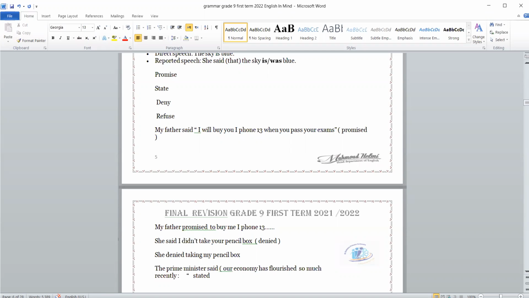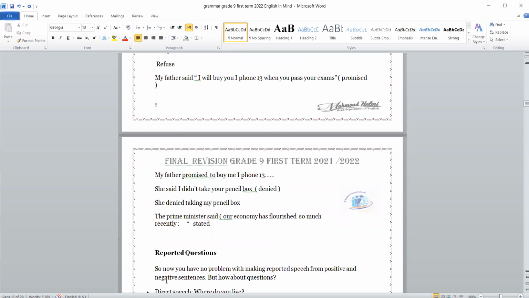So if we have a verb like stated, we deal with that sentence as an ordinary sentence in the reported speech, and we change the tense to the past. So who can help me? The prime minister stated,